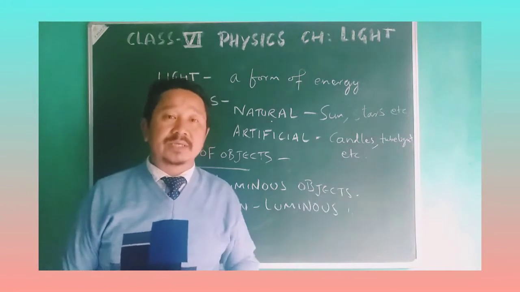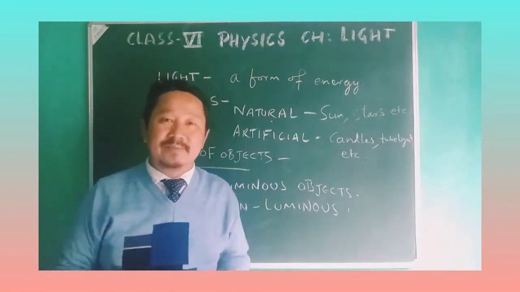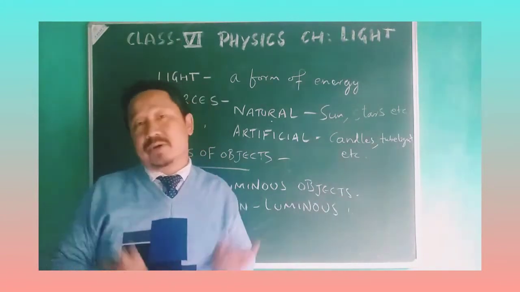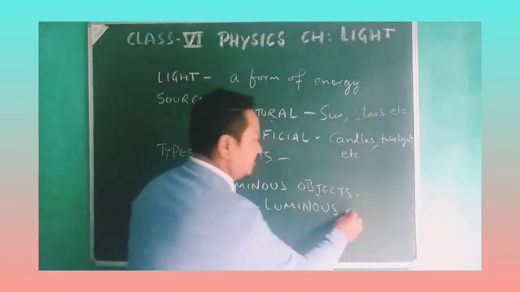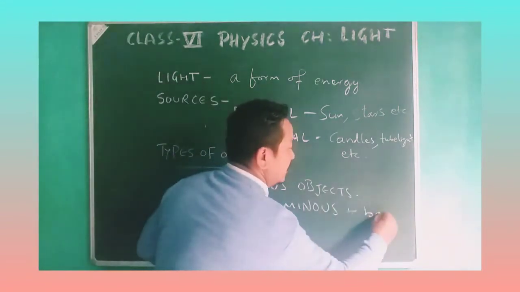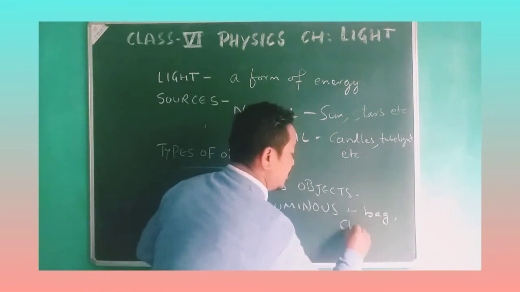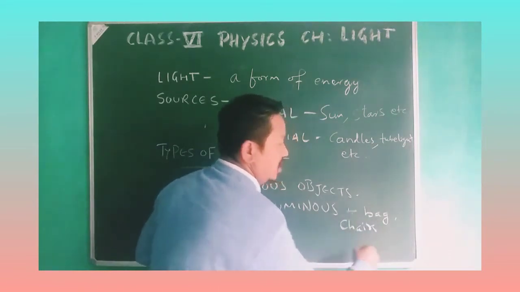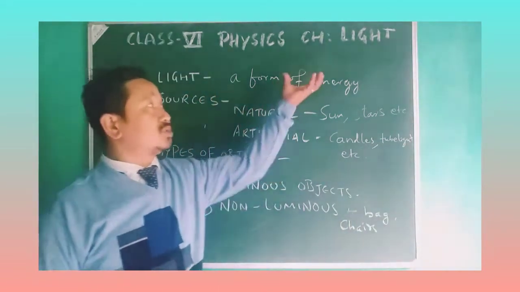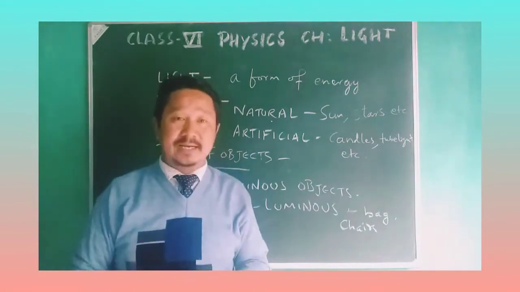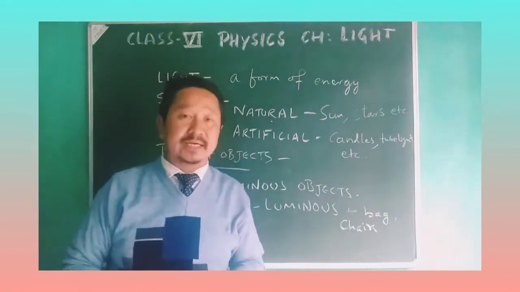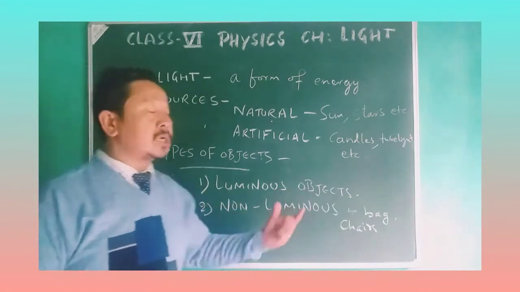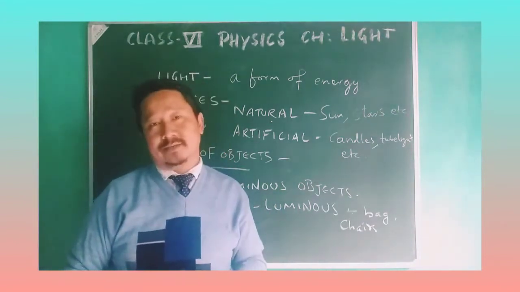And on the other hand, you find the non-luminous objects. Non-luminous objects are those which cannot emit the light, which cannot produce the light. For example, you see bag, chairs, bed, wall, this board which cannot emit light, books which cannot emit light, all come under non-luminous objects.